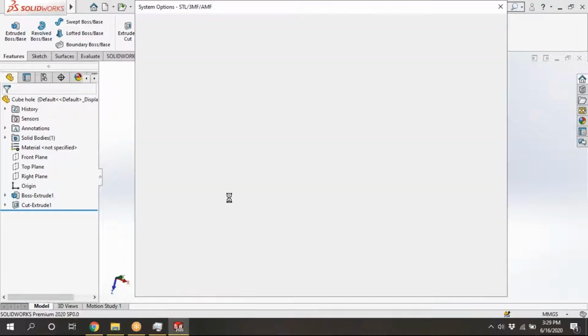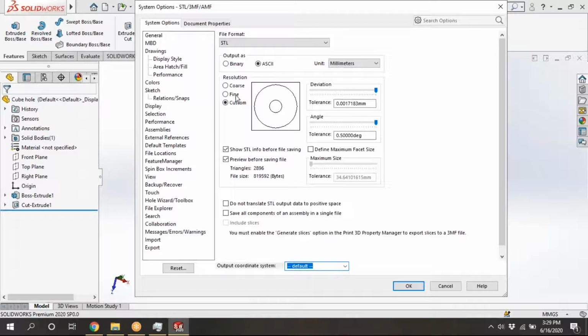Options. STL I'm saving. See here the number of triangles. Simply inserting a 5 mm diameter hole changes the number of triangles needed to define that object. In an STL file, the object is defined by triangles, like point cloud data, which we use in 3D scanning. There it will take point cloud data; here, to define the object, it will take triangles. Number of triangles is 2896.